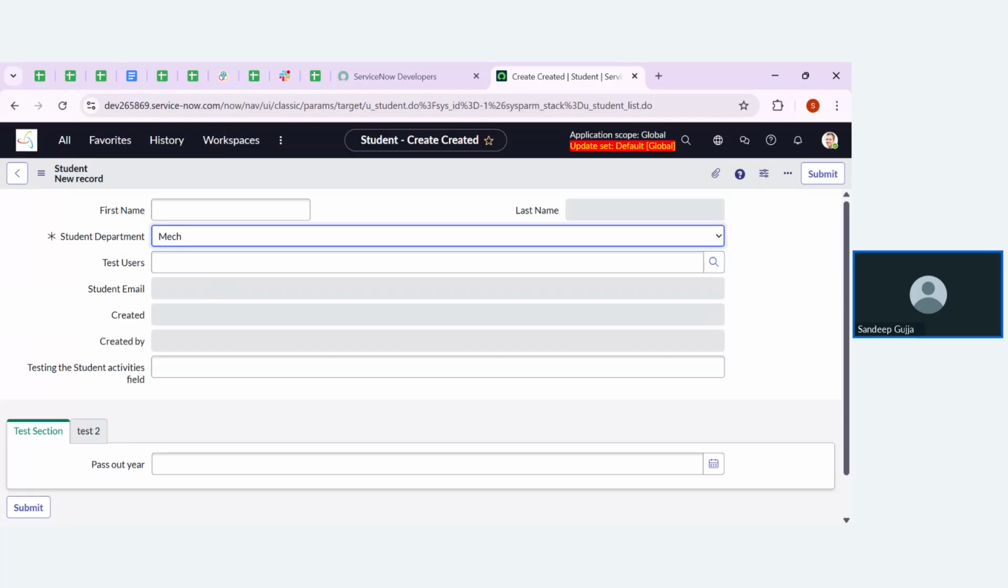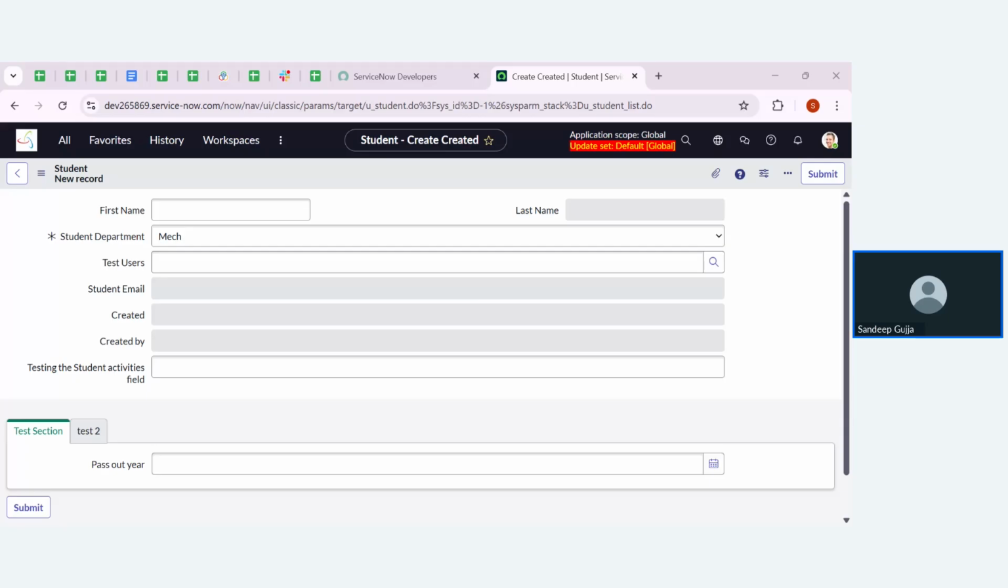Got the clarity, guys, everyone? Everyone, please let me know. Easy, right? Can we go with the next topic? That is field dependency. This also comes under data configuration.